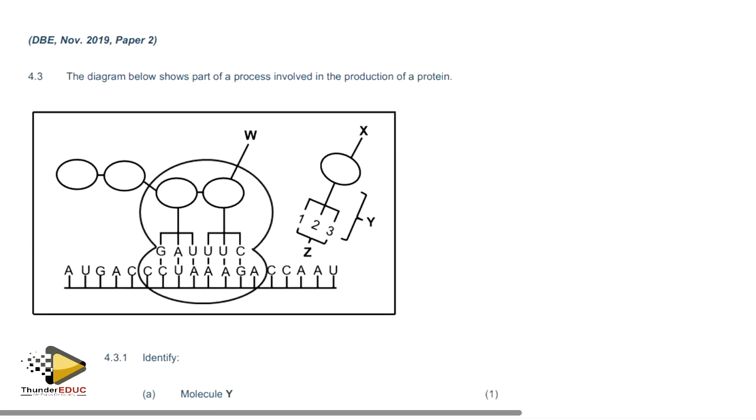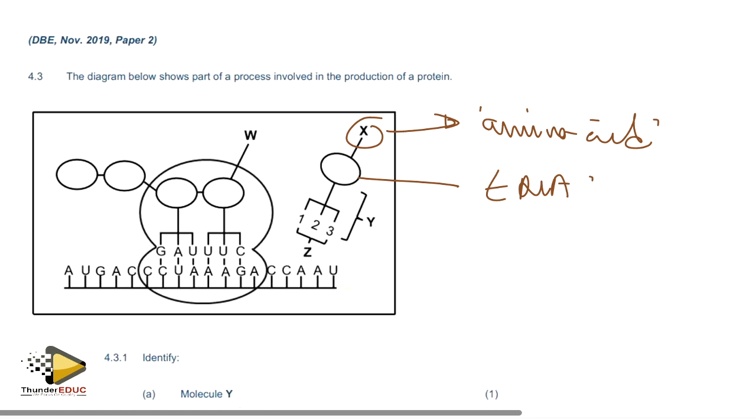So question 4.3, I told you that once you get a question, make sure that you label it. So this is amino acid, depending on where you're coming from. Then Y is tRNA, and then Z is anticodon. Yes.